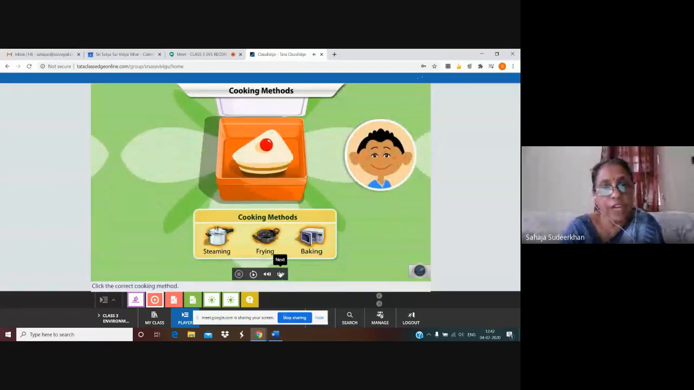Now we have to see the cooking method. Whether it is steamed, whether it is fried or it is baked. Which one? Yes, your guess is correct. Let us see. I want to click it. Okay. Cake is made by baking. Yes, it is made by baking.